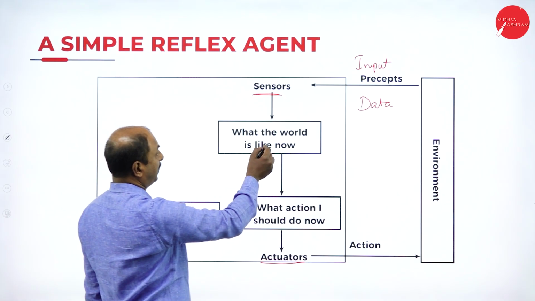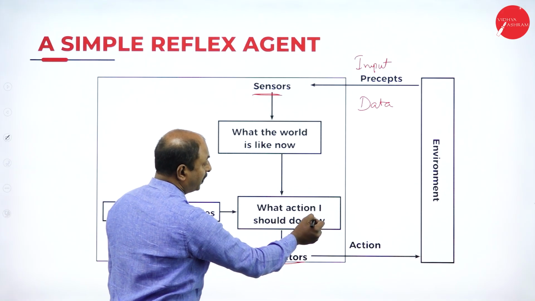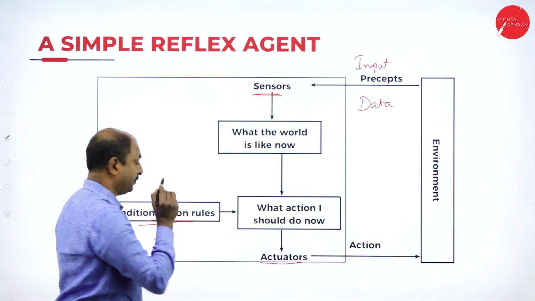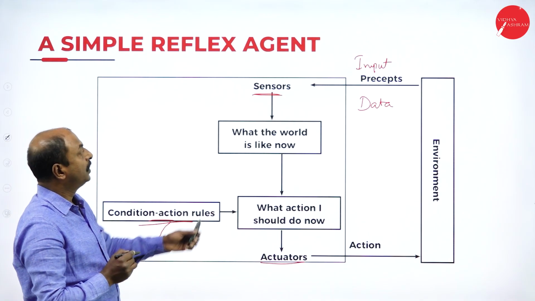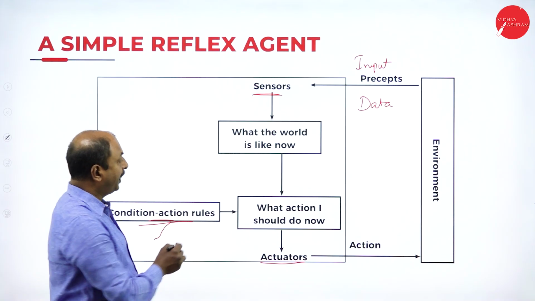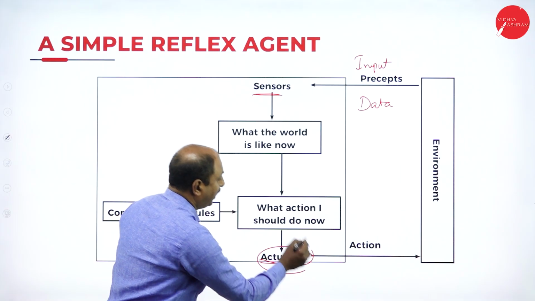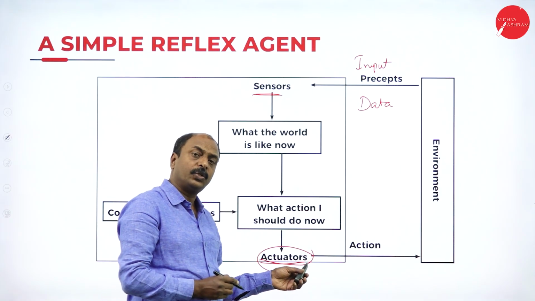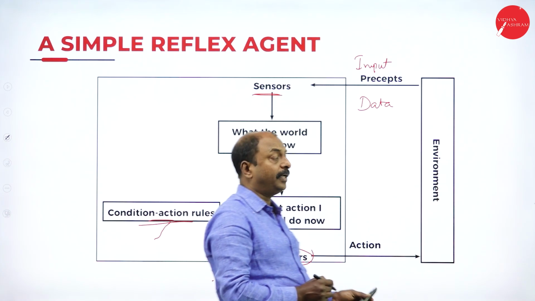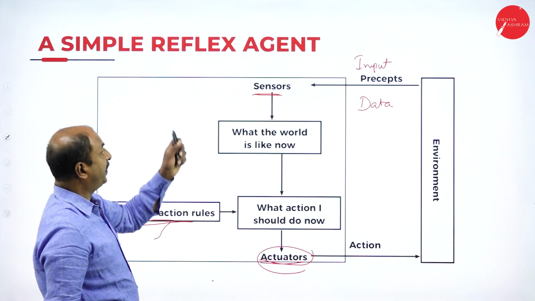So based on this, it decides what the world is like now, or what action it should do now. These are all based on conditions, which are predefined. Data is accepted from the sensors, and based on the condition it acts through the actuators. Actuators are the ones that execute the action, which will be reflected in the environment. So this is the basic definition of the simple reflex agent.